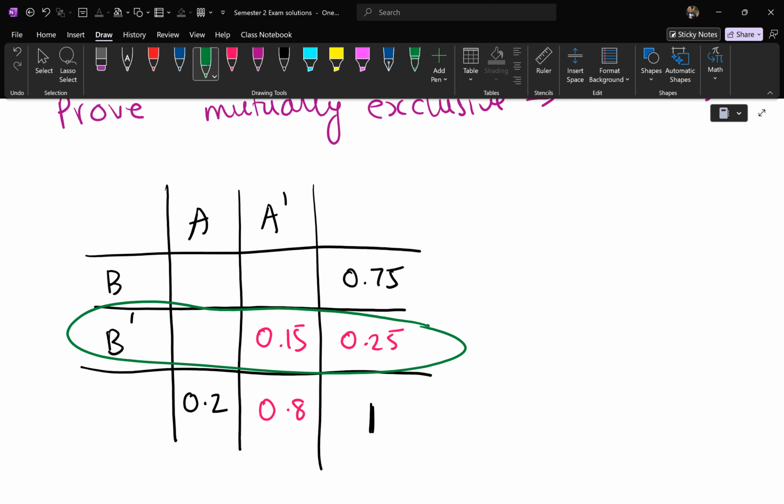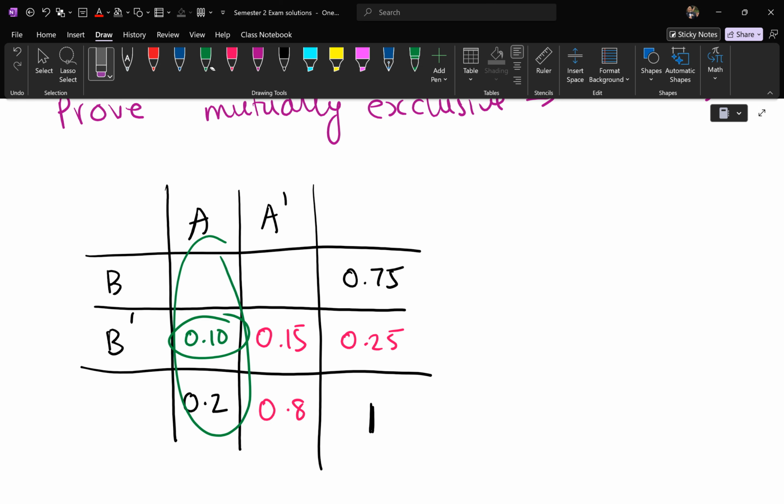So horizontally, to get a total of 0.25, clearly this had to be 0.10 because 0.10 plus 0.15 is 0.25, right? But then if this is 0.10, then vertically we can already see that this also has to be 0.10 because 0.1 plus 0.1 gives you 0.2. And we can pretty much stop here because all we wanted was, again, to find the probability of A intersection B. True?